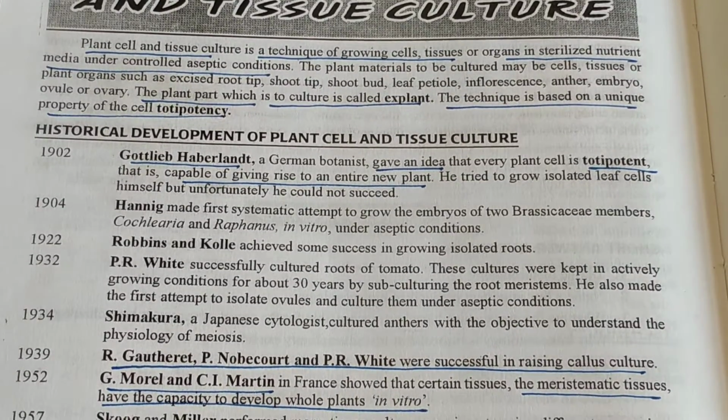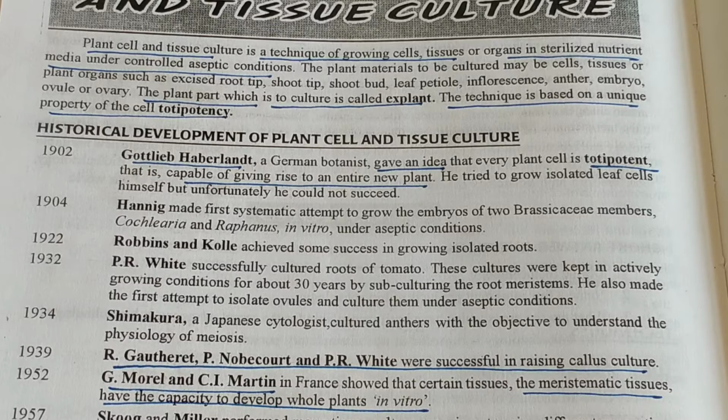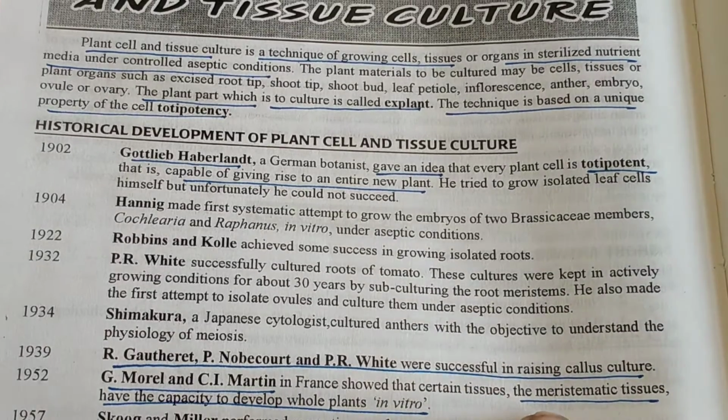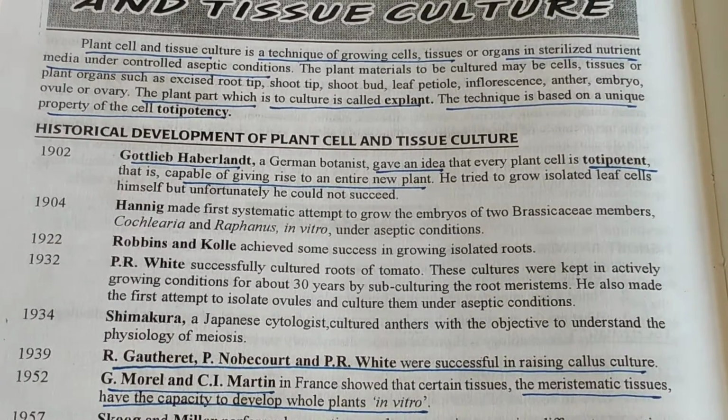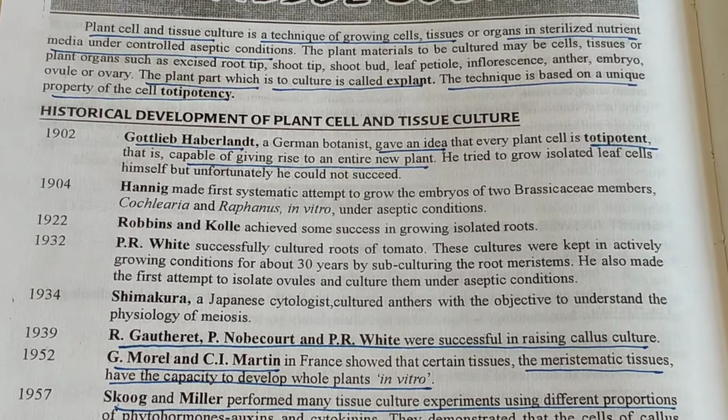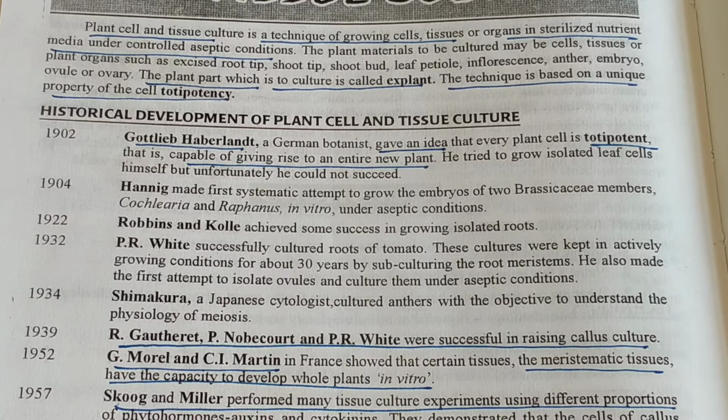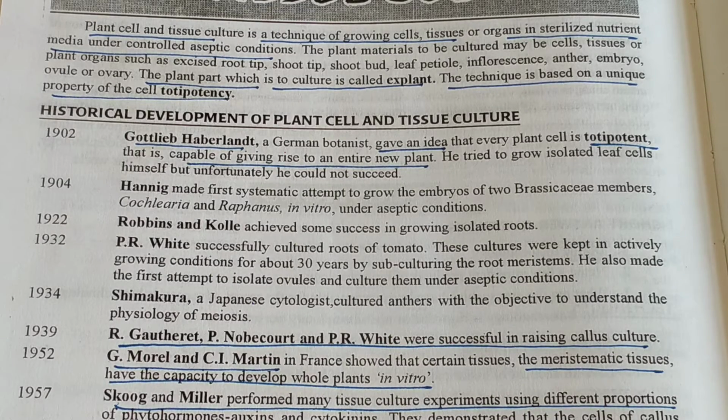Next, Morel and Martin. Certain tissues, meristematic tissues, have the capacity to develop whole plants in vitro. These scientists explained the role of meristematic tissues.